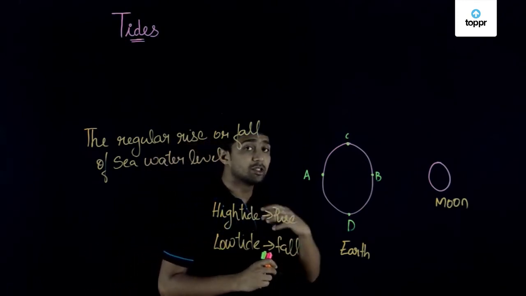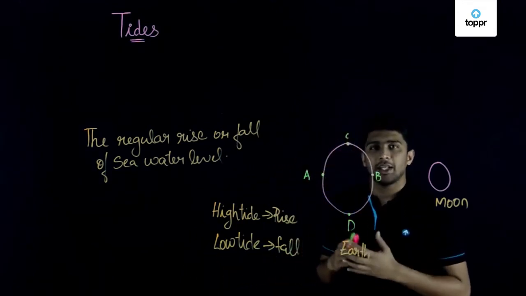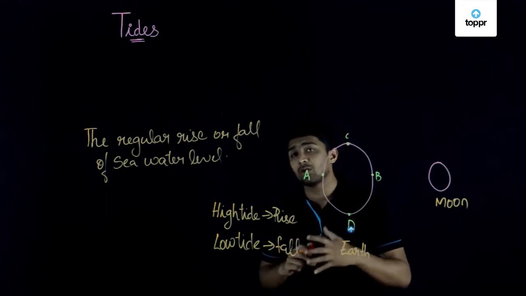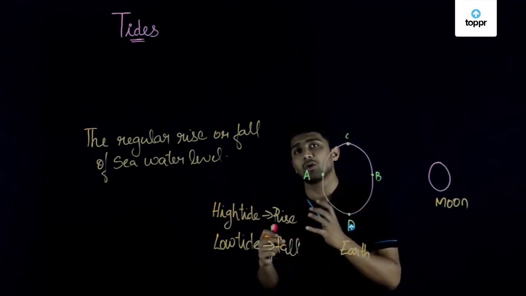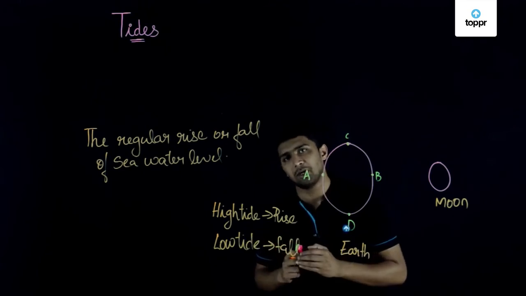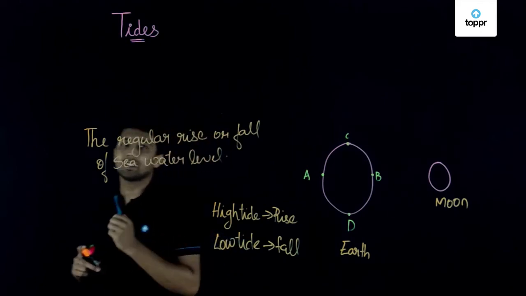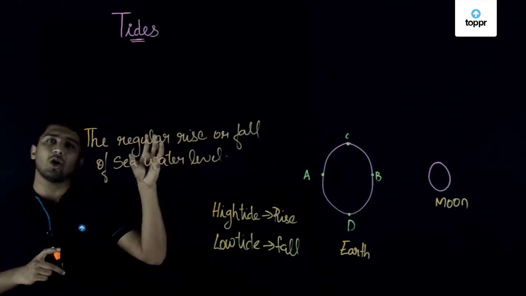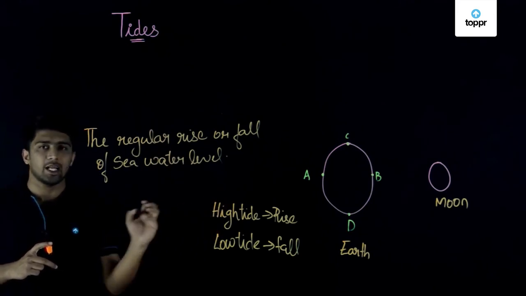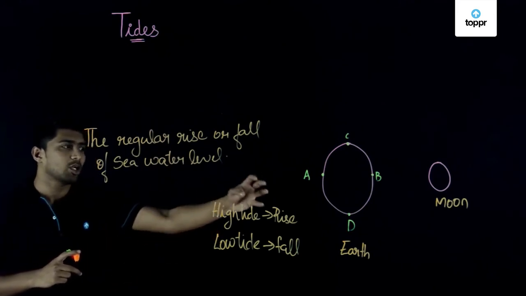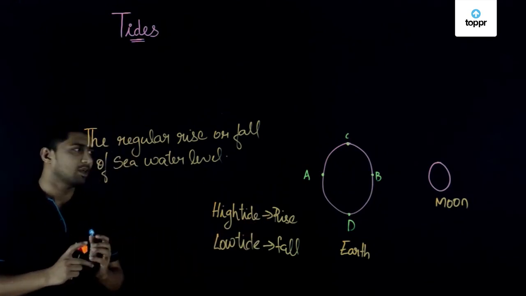High tide is very useful for us because by using high tide we can generate electricity, and it also helps bigger ships to come to the seashore for unloading purposes. So now we know what tides are. Tides are nothing but the regular rise or fall of seawater level, and they are of 2 types, that is high tide and low tide. During high tide, the water level will be rising, and during low tide, there will be a fall of seawater level.